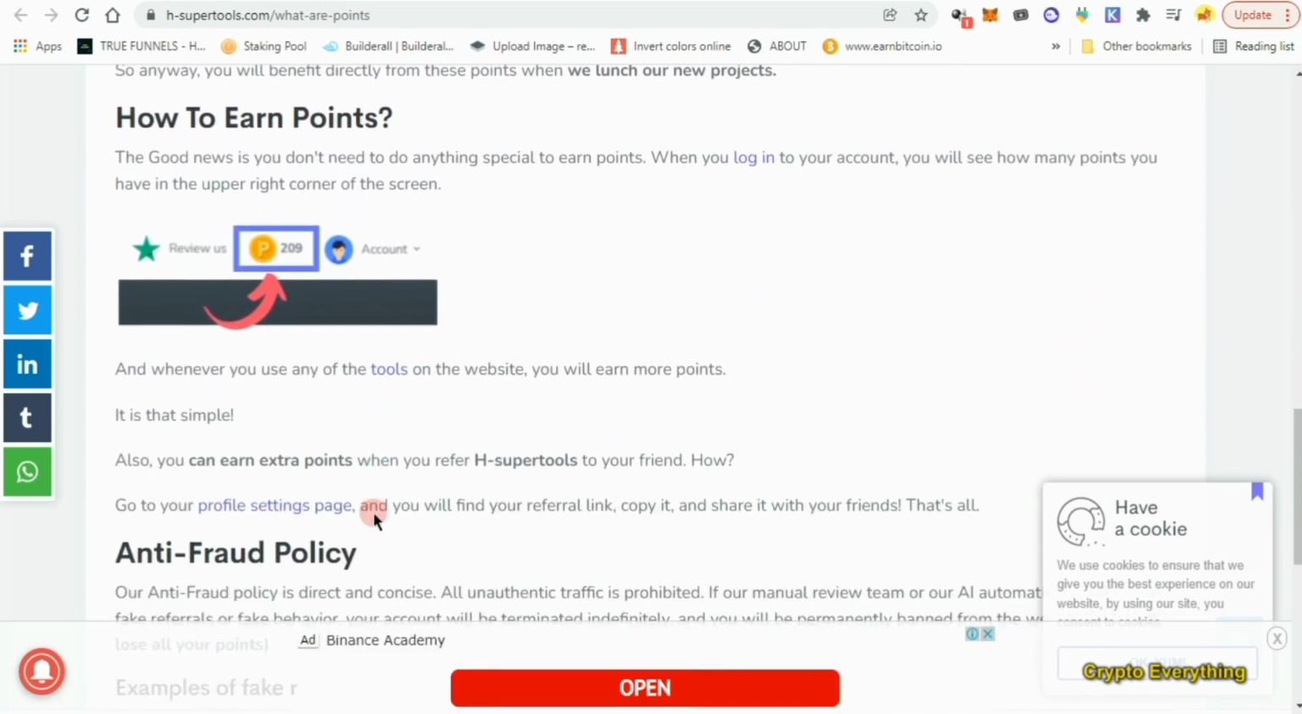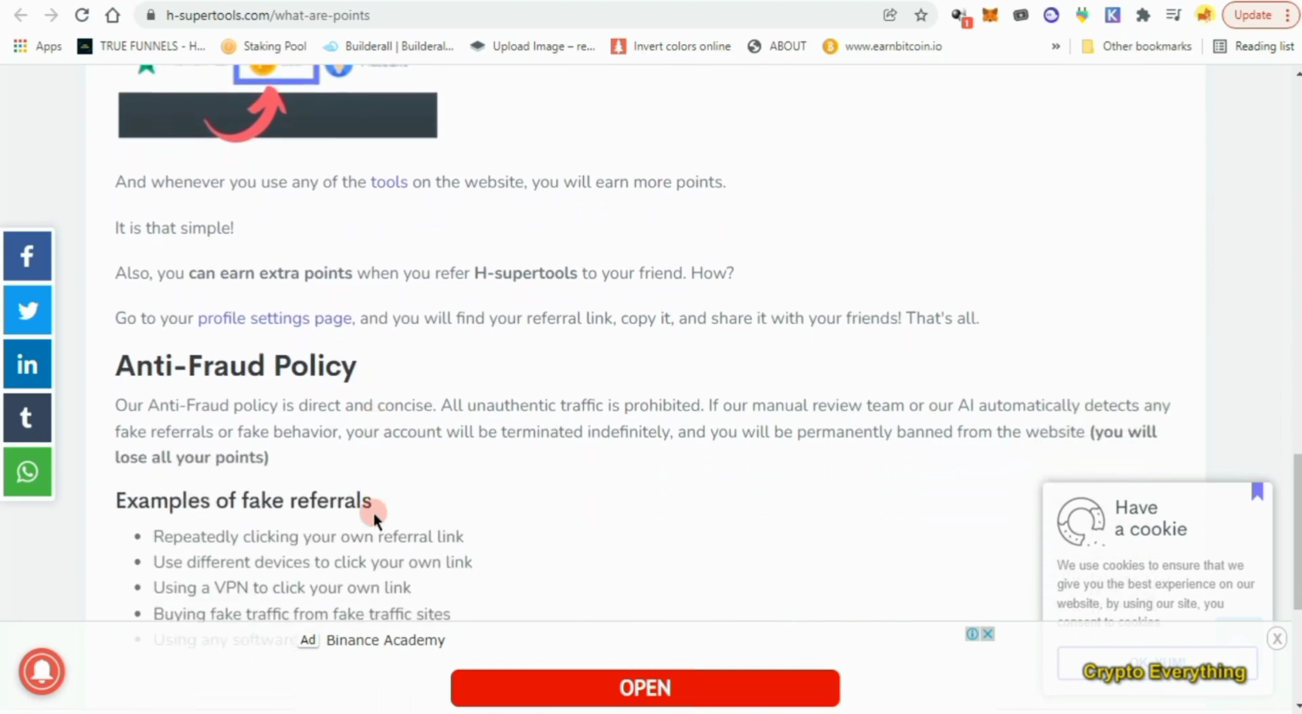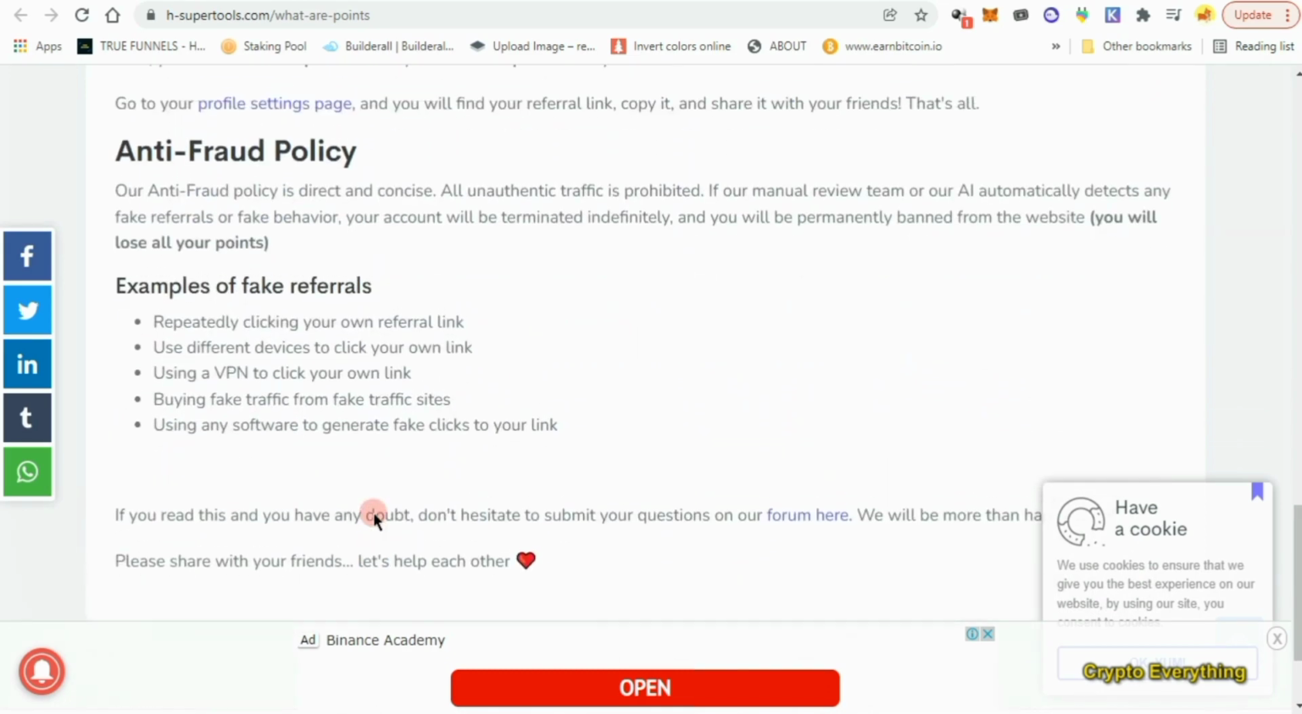And whenever you use any of the tools in the website, you will earn more points. It is that simple. And you can also earn extra points when you refer Super tools to your friends. Okay, so what you have to do is just refer to your friends, and when your friends register using your own link, you are going to gain points too. And when you are using this website, do not refer fake people or do not refer yourself. Just give your links out to real people. When they use the website and they register, you get points.